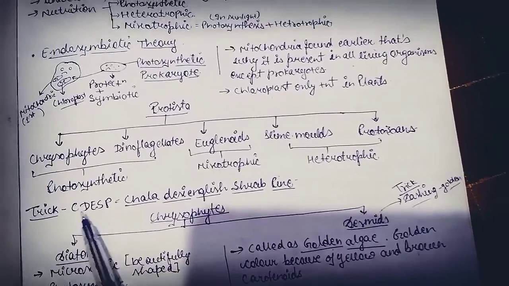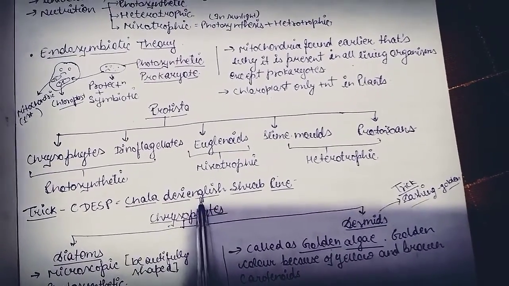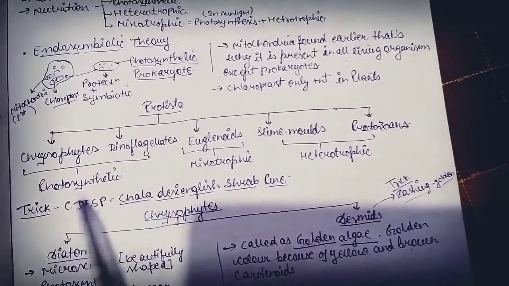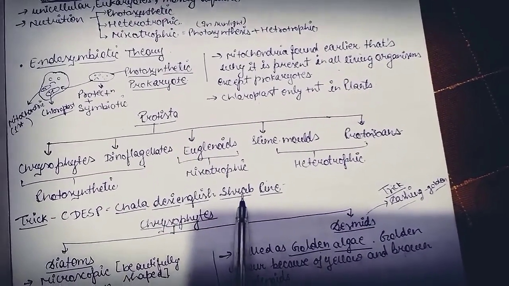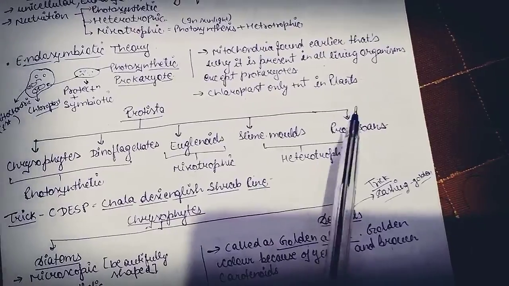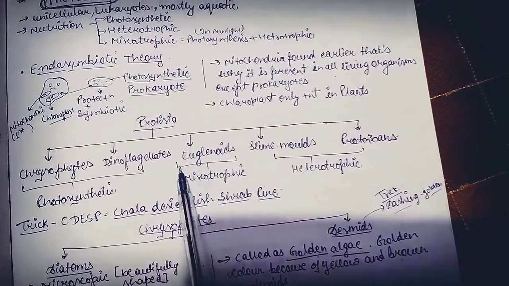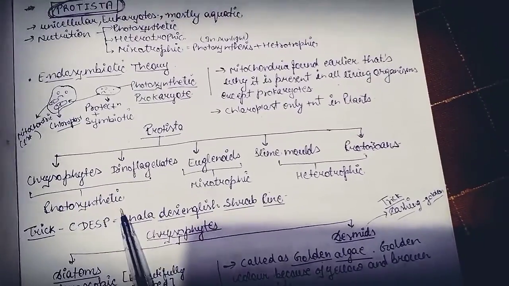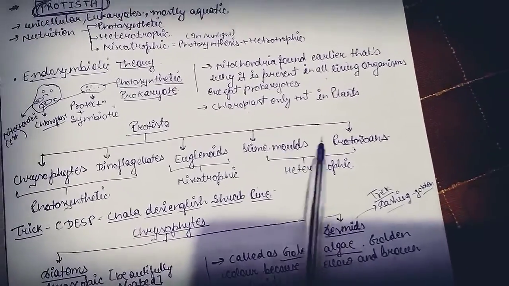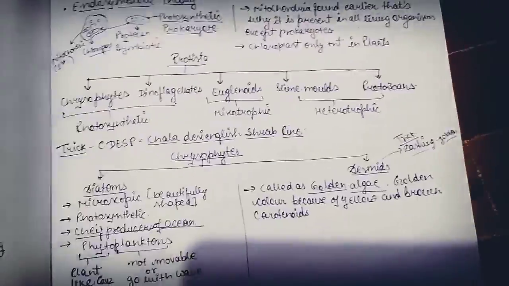So it's a trick: CDESP: chala, desi, English sharab peene; chala, chrysophytes, desi, dinoflagellates, English, euglenoids, sharab, slime molds, peene, protozoans. So this middle one, euglenoid, is mixotrophic, and before it these both are photosynthetic, and after euglena these both are heterotrophic. So it's a trick.